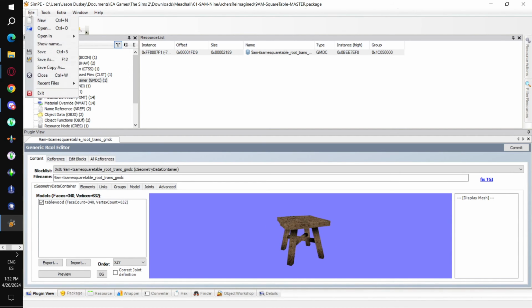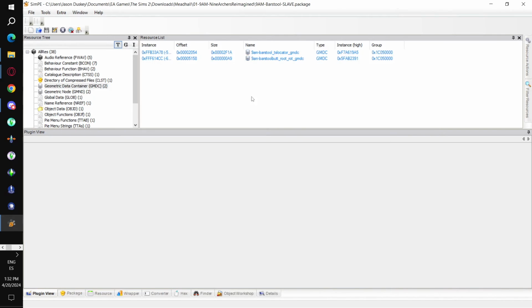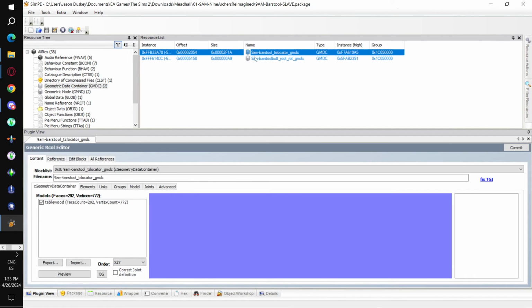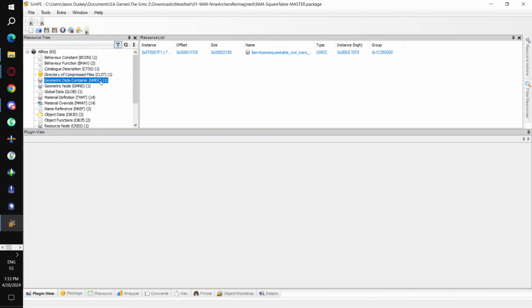Now, if you have a jointed mesh, from this same set, I have a bar stool somewhere. That's empty. So, if you have a mesh that has actual joints, on the right side here, you will see the joint hierarchy. We can see which vertices are assigned to which joints. Okay, so that's the GMDC.